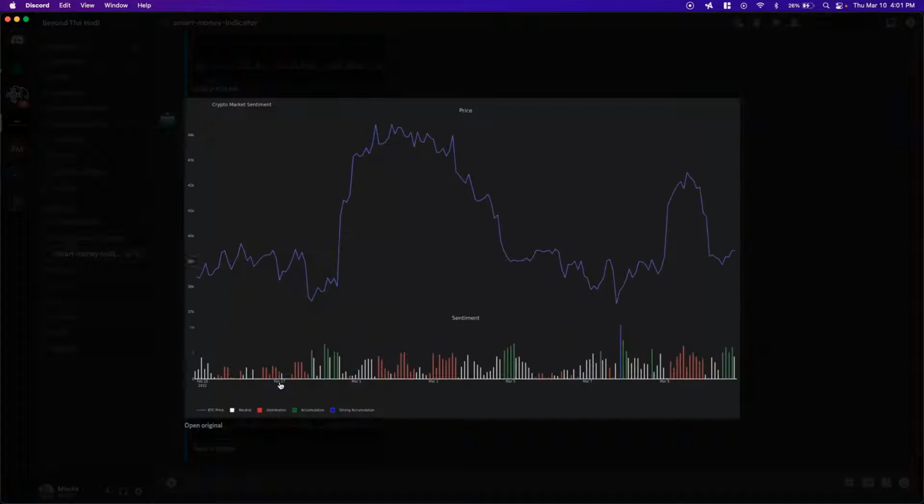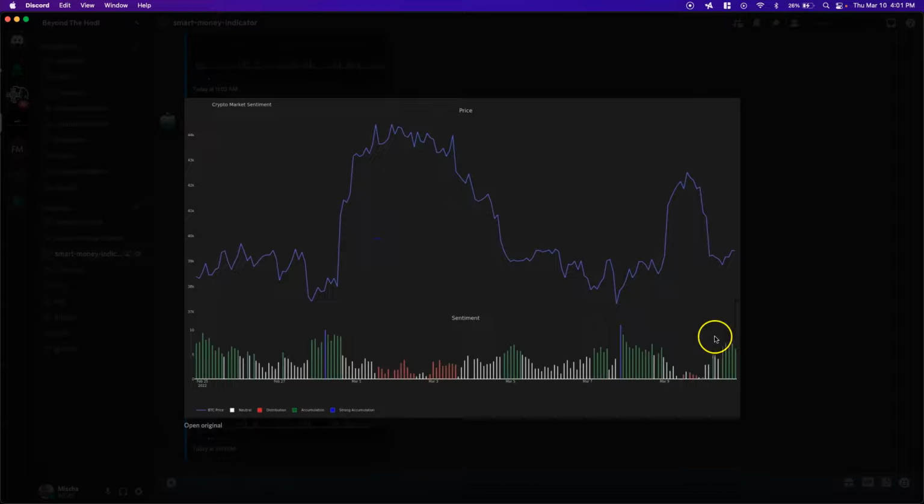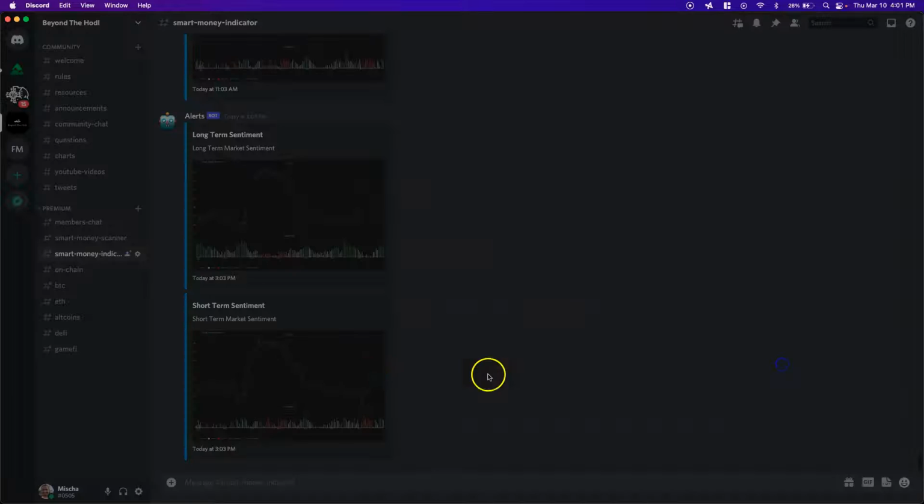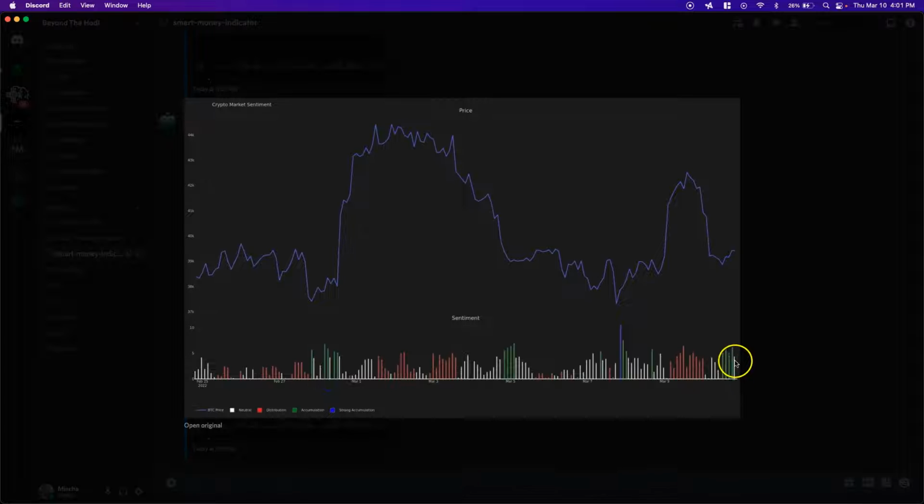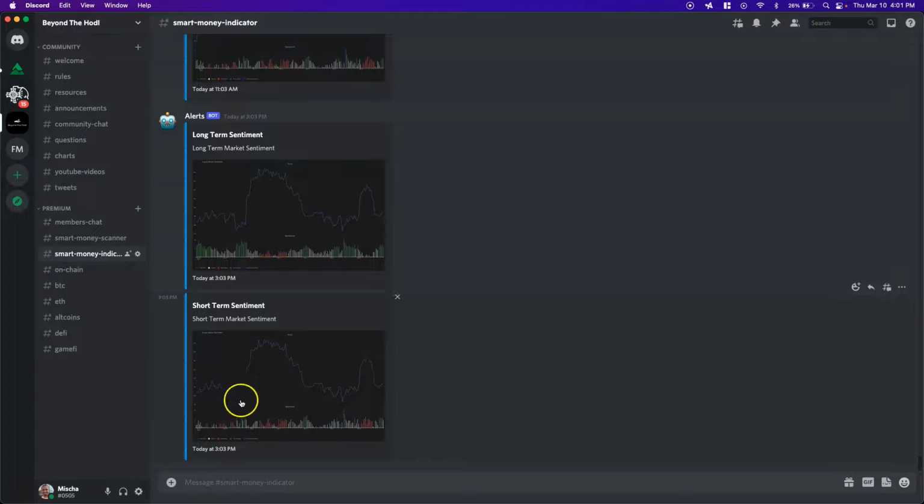Now let's look at the short-term sentiment. We can see that the distribution was a lot more pronounced on the short term. So there's a lot of shorter-term players selling here. And now we're starting to see accumulation again, but that accumulation is starting to die down a little bit, just a tiny bit here on the short term. But we saw that on the long term, the accumulation was still somewhat decent, right? Not strong accumulation yet, kind of like what we saw here, but definitely accumulation, okay? Not neutral. Whereas here on the short term, we did get to neutral. So we'll talk a little bit more about that once we get into the price action.